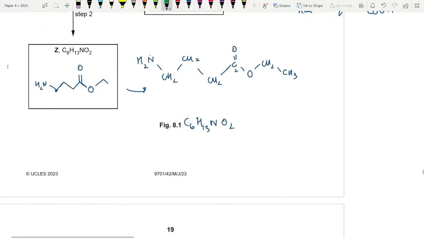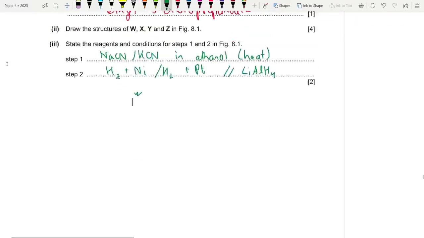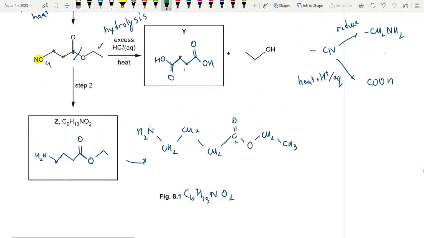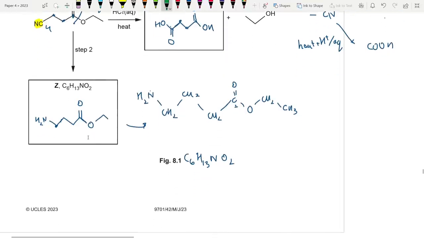Oh, okay. This is a bit more critical though. I feel like I've overlooked this. Because if you use LiAlH4, there's an issue. LiAlH4 also reduces the ester. Yeah, esters are also reduced by LiAlH4. So that is an issue.